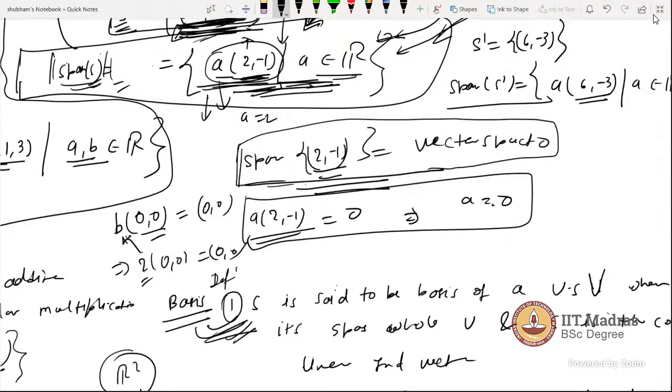The dependent and independent variable topic is only till week 2, right? Sir, will the answer to this question be the number of independent constraints in the equation? Yes. Like if a vector space is given as x plus y plus z equals some constant, then what will be the dimension?